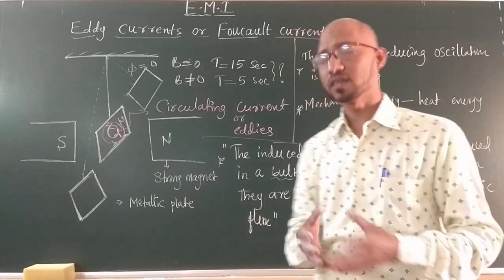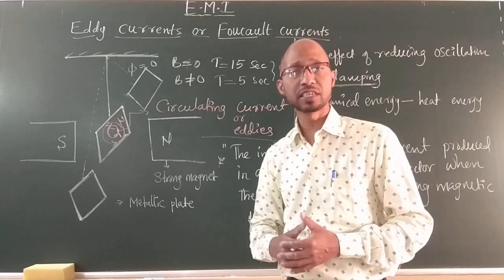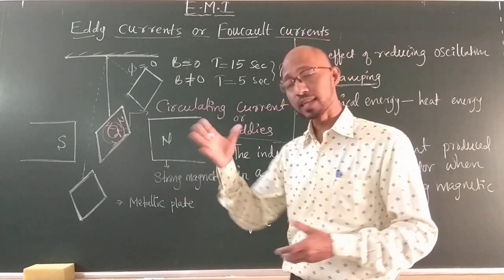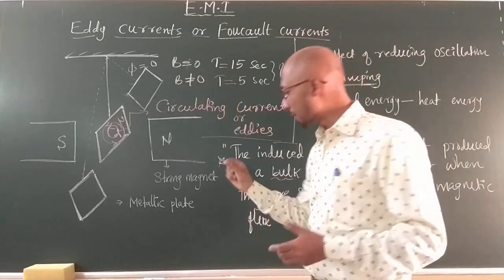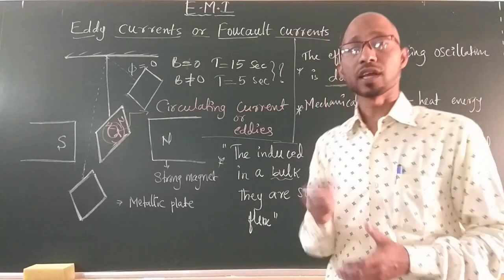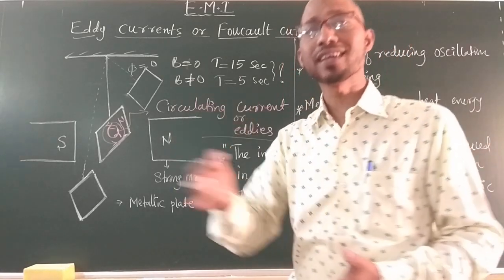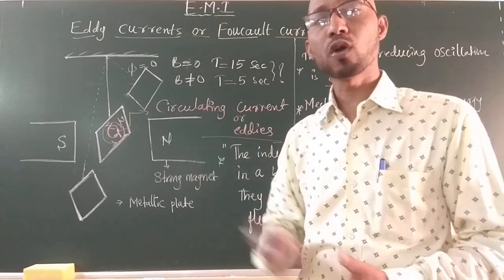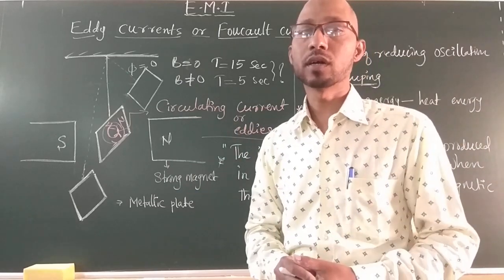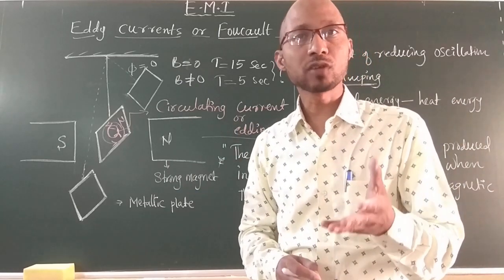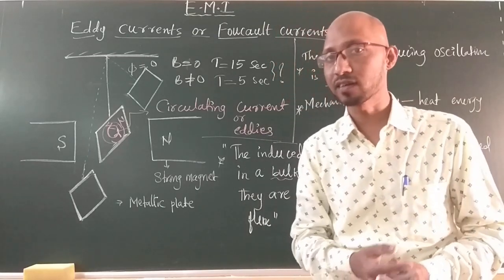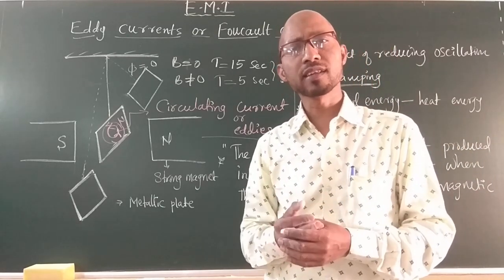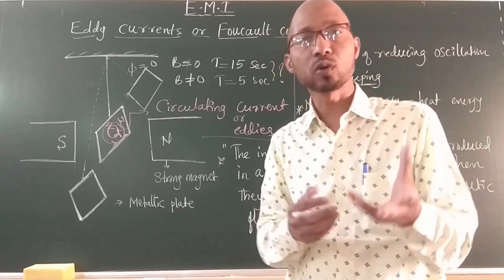Now all these devices use these conditions where we have a magnetic field. In that magnetic field we have a bulk core, a bulk piece of conductor. If there is a bulk piece of conductor, definitely what happens? There will be production of eddy currents. You might have heard a humming sound near a transformer. In a nearby house we have an electrical transformer, and when we go near it there is a humming sound, a bee-like sound.